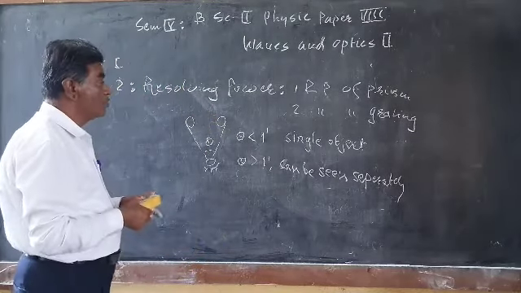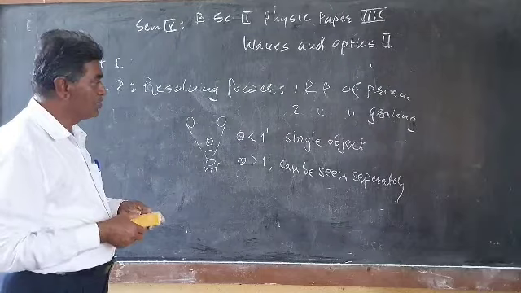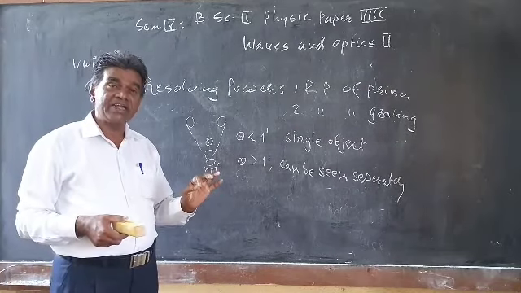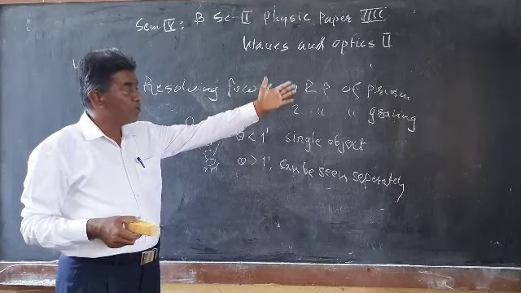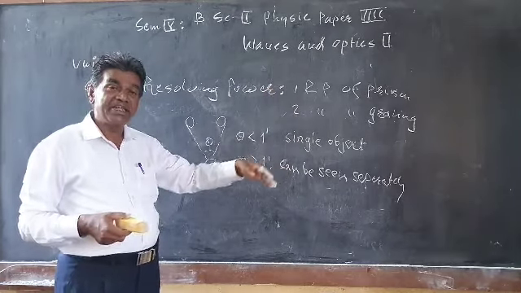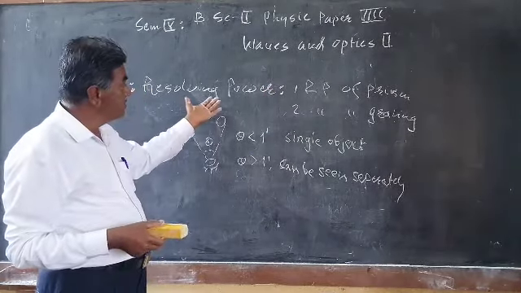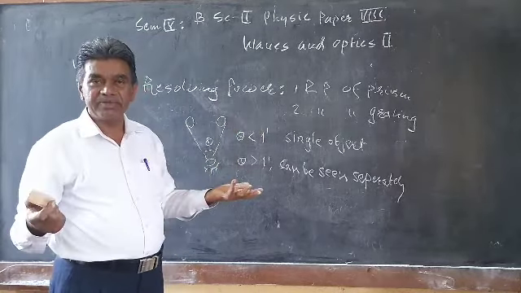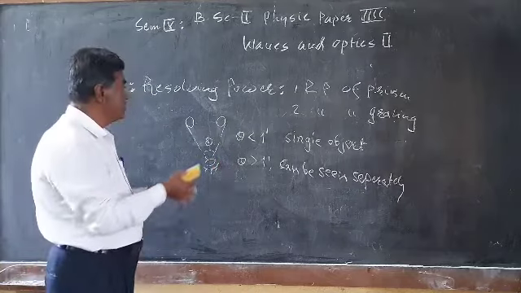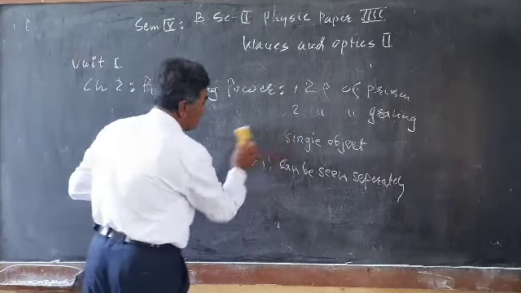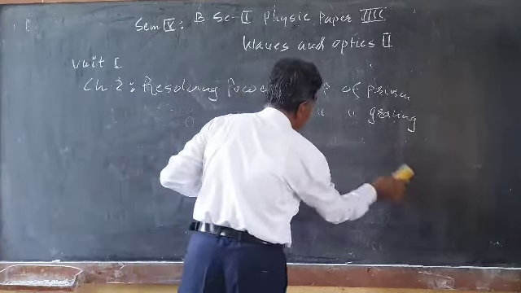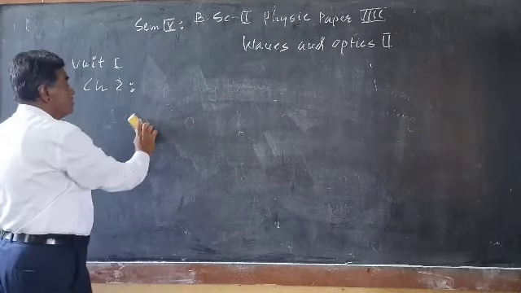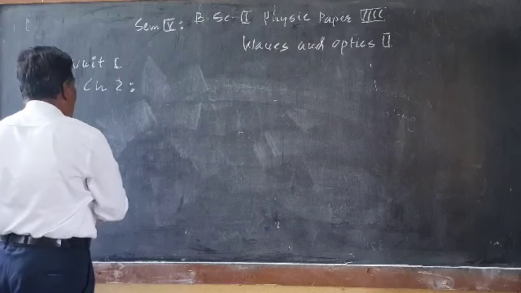This is chapter 2. In chapter 2 we have to see Rayleigh's criterion for resolution, modified Rayleigh's criterion, the resolving power of a prism, the resolving power of a grating, and the introductory part: what is the difference between resolution and magnification? In this chapter we will learn about these points.